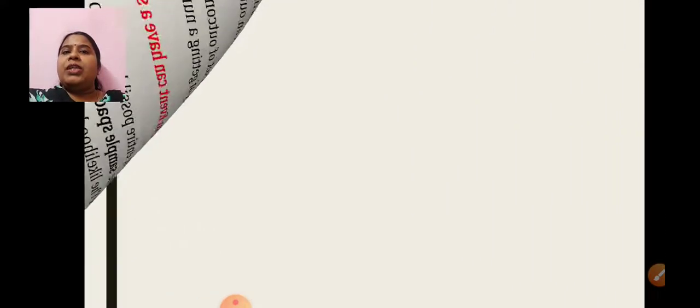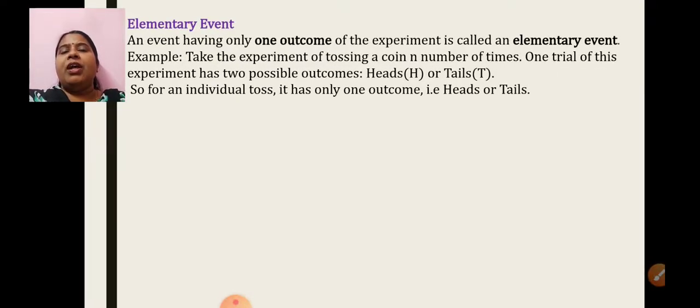Next thing that I want you to understand is about different types of events. Now the first type is the elementary event. An event having only one outcome of the experiment is called an elementary event.